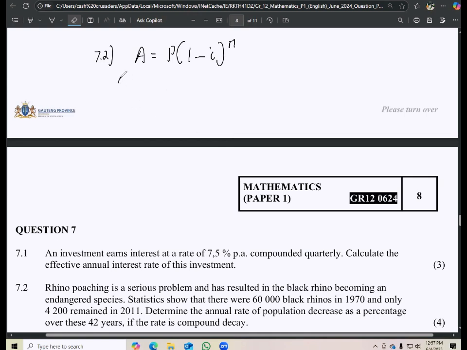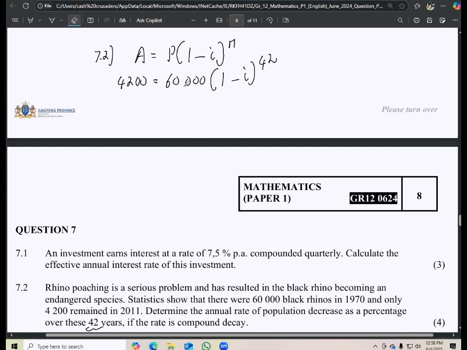So that's 4,200. The population initially was 60,000. And then we have 1 minus i. We have to determine the rate of population decrease, so we are looking for that i. How many years did it take? 42 years. So we're going to say 42 here.